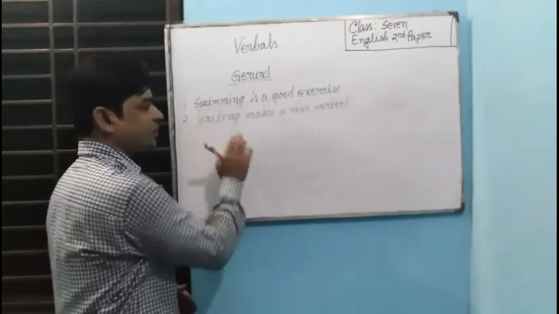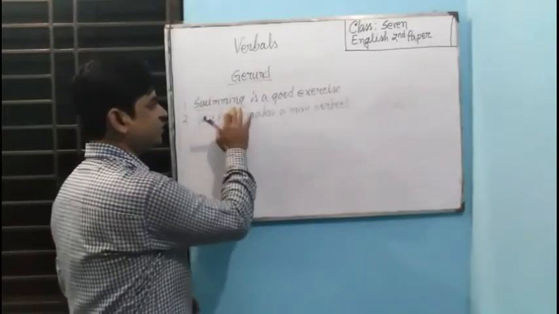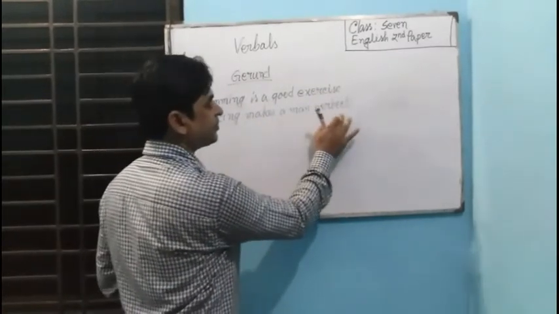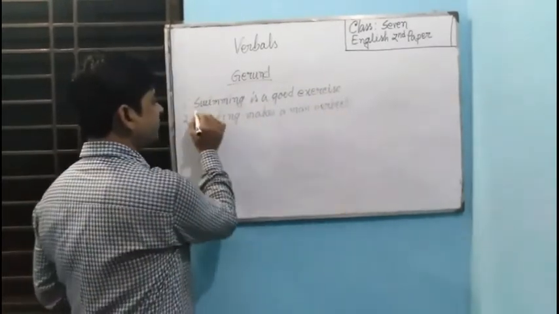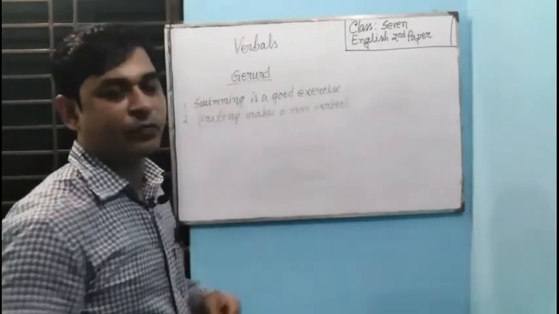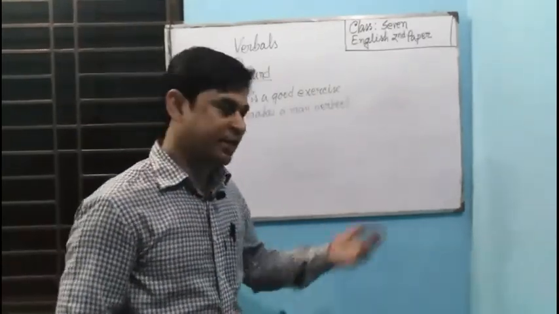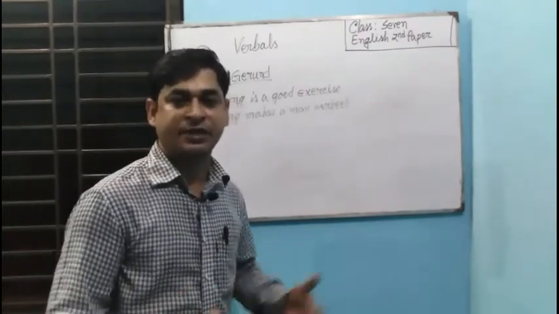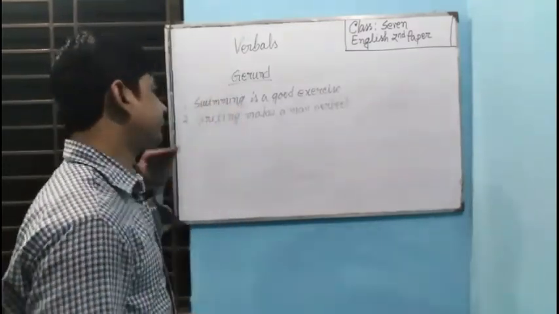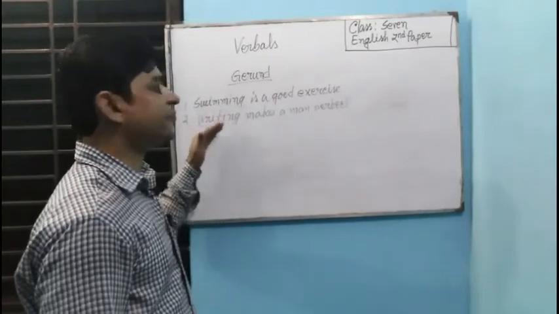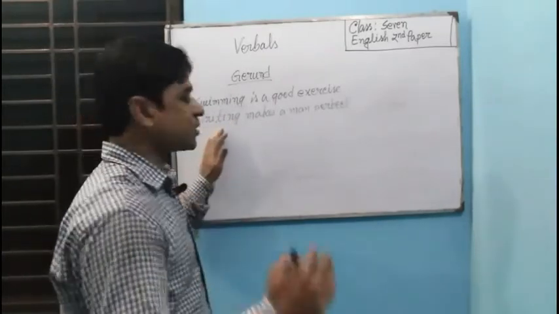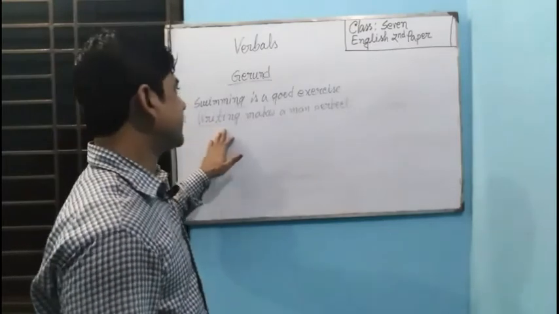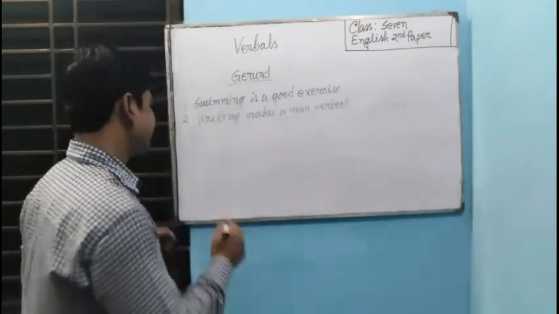Here you see two sentences. Swimming is a good exercise. Riding makes a man perfect. Here, swimming can work like a verb and a noun. Riding also can work like a verb and a noun. So in this way, if the ing form of a verb functions like a noun and a verb, it is called gerund. So we can write it in this way.